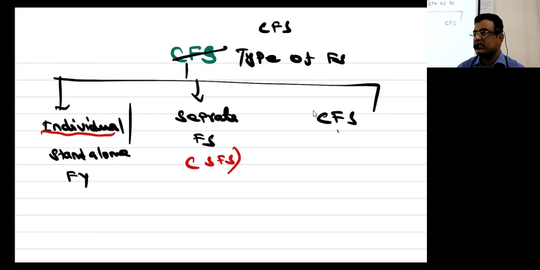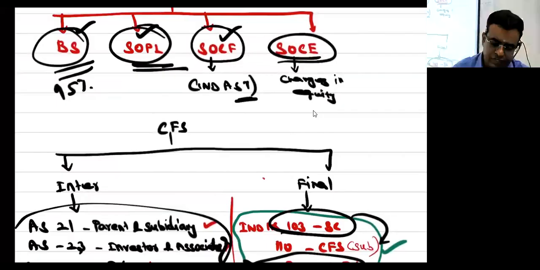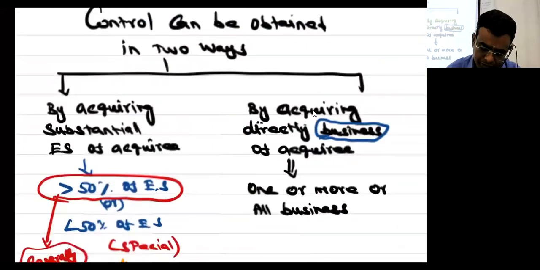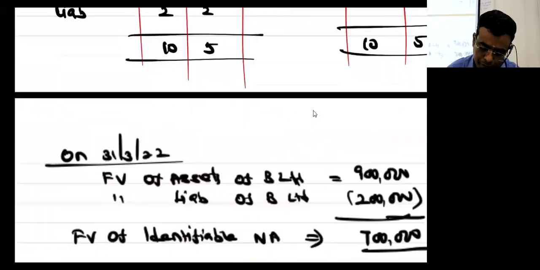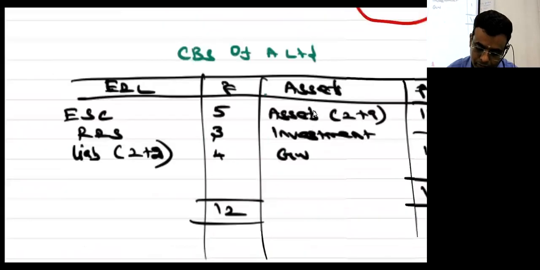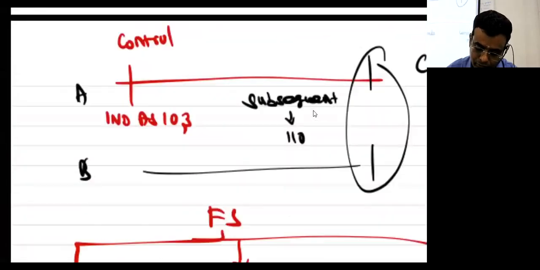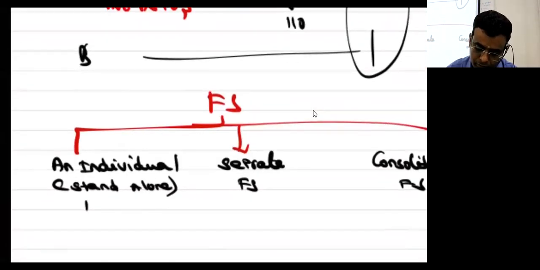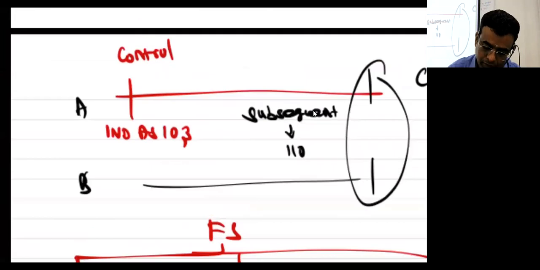Separate financial statement. I hope it's clear. When we studied somewhere else also, I would have told you that when I go to CFS, I will take care of it. Yes or no? Yes, sir. Is that given here or not? I don't think that it is given. Okay.